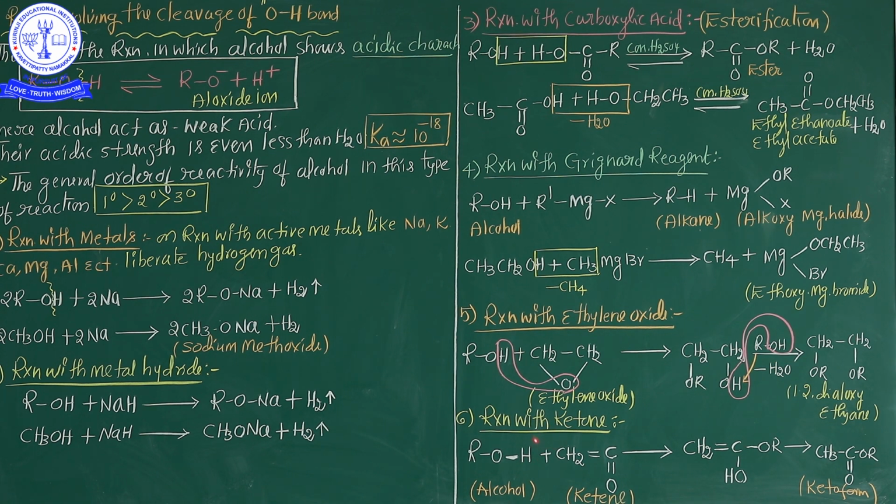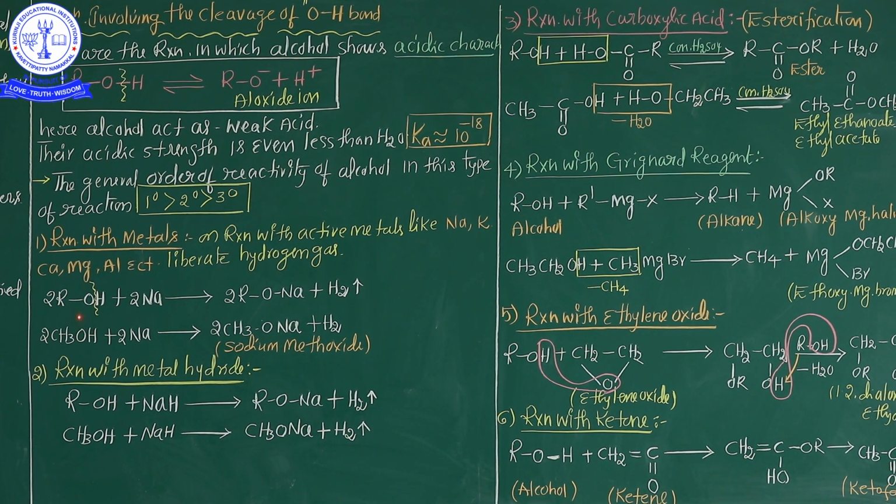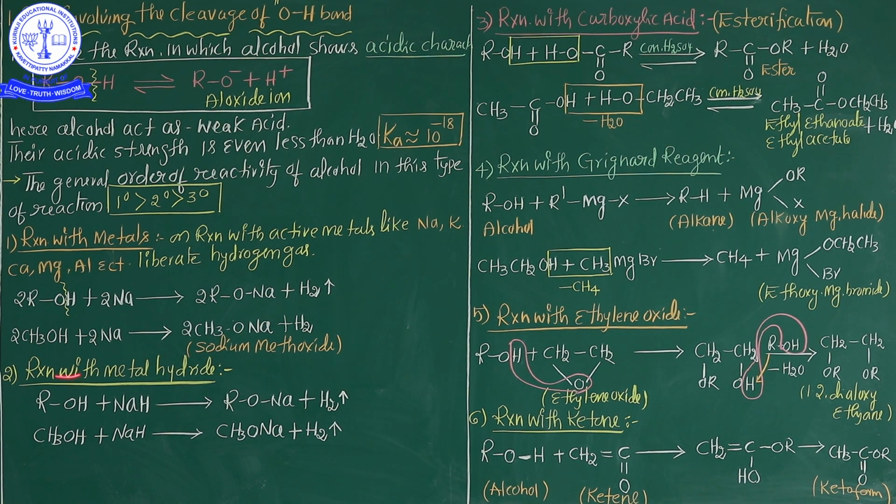And last and final, from the cleavage of the OH bond, reactions with ketene. Alcohol reacts with ketene, CH2=C=O. It is involved in this cleavage of the OH bond, and ultimately an ester is formed. Okay, my dear students, from this category there are 6 reactions. What is the category name? Cleavage of the OH bond. After that, in my next session, I will continue with the reactions involving the C-OH bond. Okay?